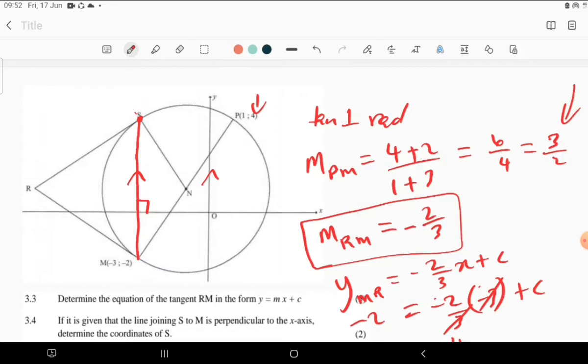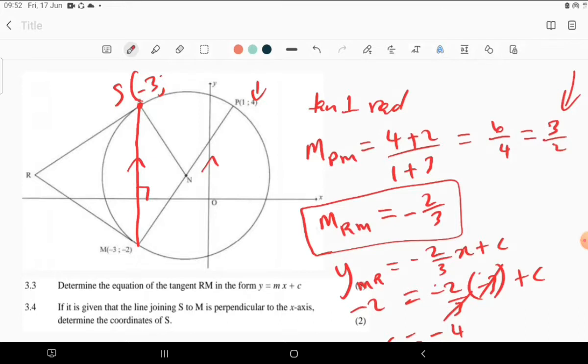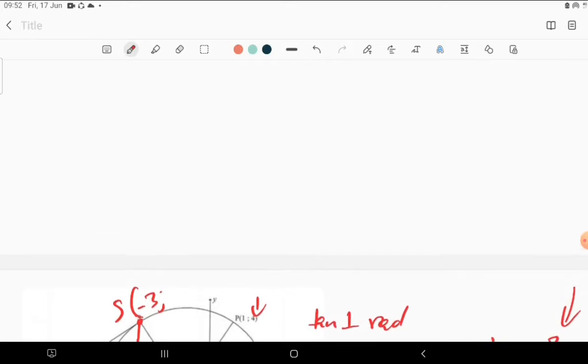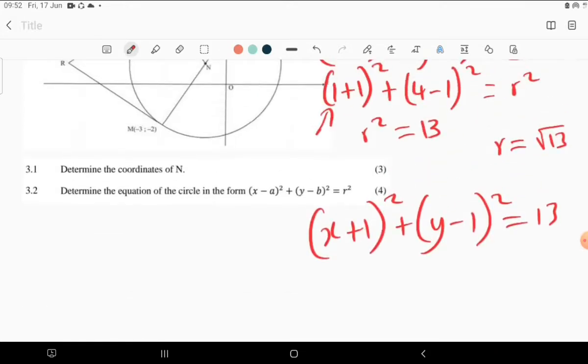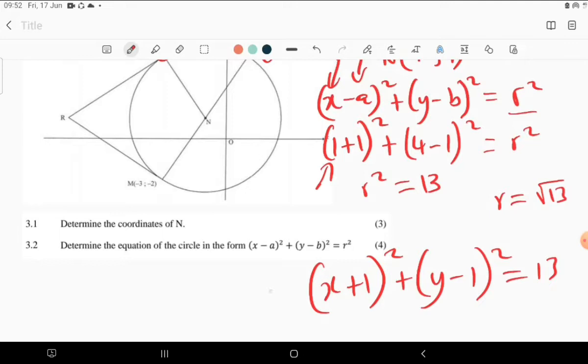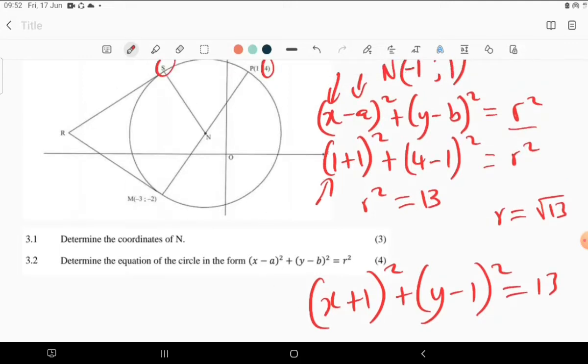Now, if this line is perpendicular to the x-axis, which means the x-coordinate does not change. So we already have negative 3 as the x-coordinate of S. This is S, remember? Then therefore, the y-coordinate we can always find by taking this x, because remember we have the equation of our circle. This is the equation of our circle. Let's just use this one.